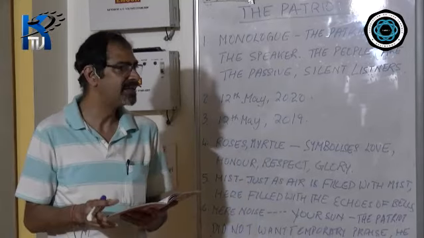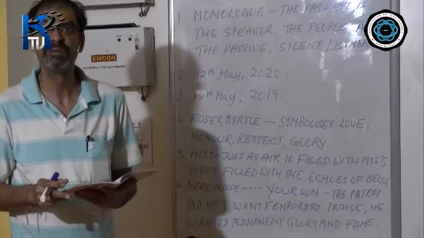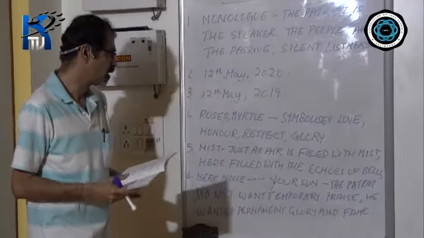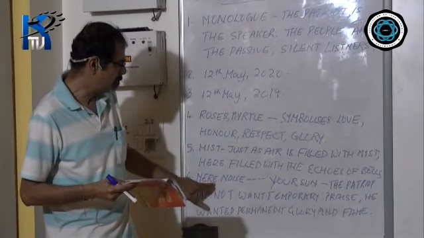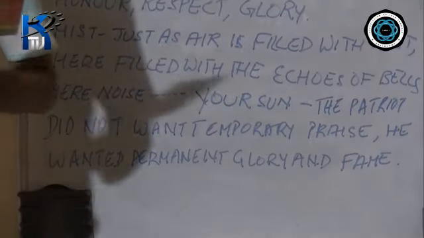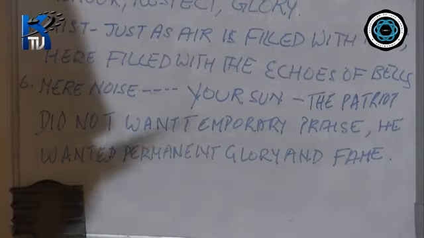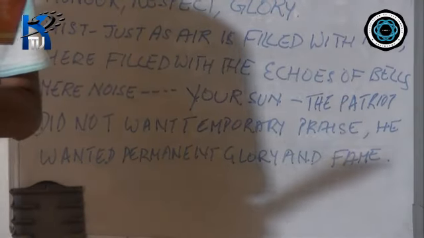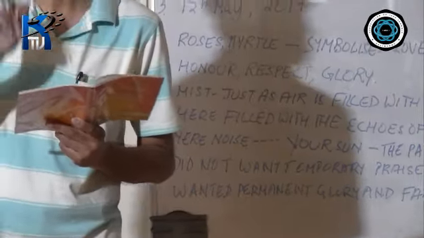Now these two lines have some symbolism also. I have given it here, mere noise, your sun. Actually, symbolically, the patriot means to say that he doesn't want temporary praises from the people.